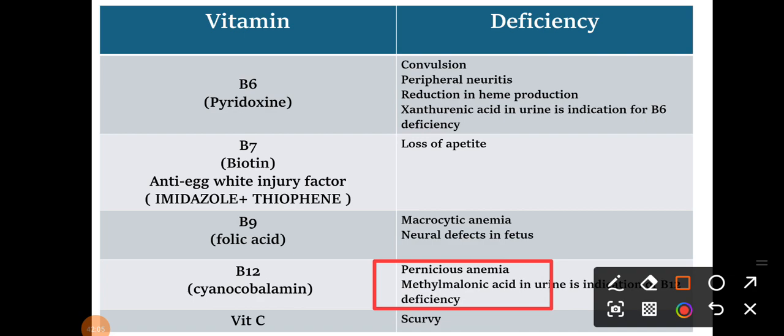And what about vitamin C? That is scurvy, right? That is a problem related to your teeth and gums.